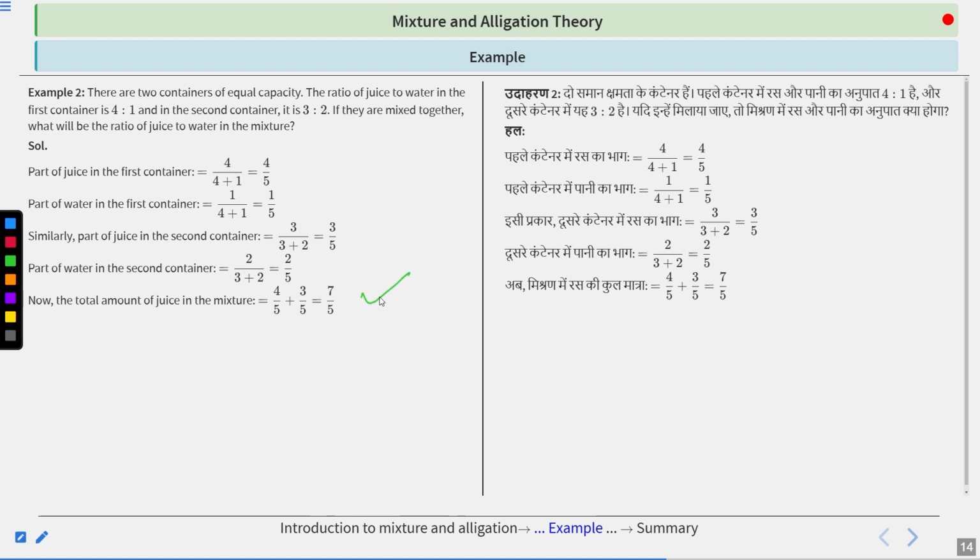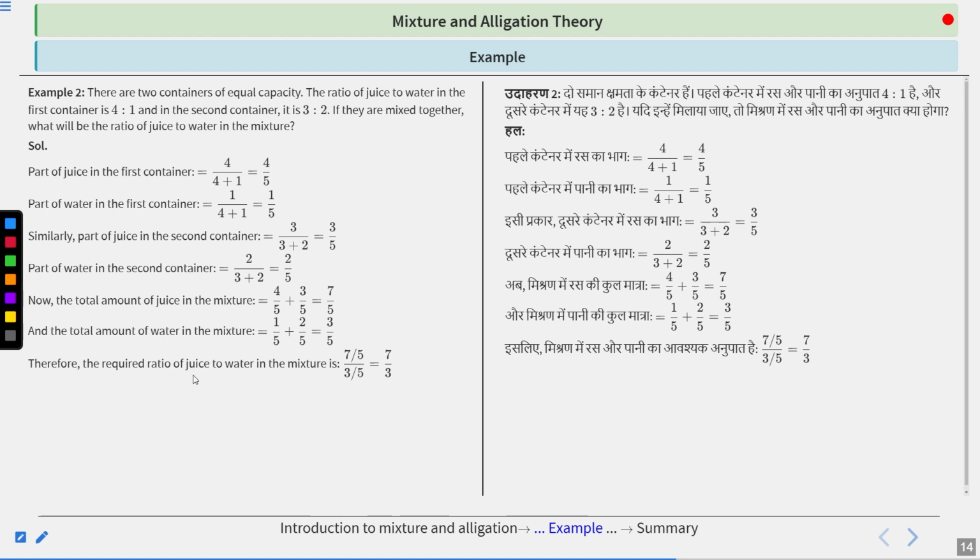So we get 7/5. Same way, what is the total amount of water in the mixture? 1/5, it is given, and we calculated 2/5 also. When we add it, we get 3/5. So required ratio will become 7/5 upon 3/5. So when we calculate it, 5 cancel out. So we get 7:3 as the correct answer. Clear? Next one.